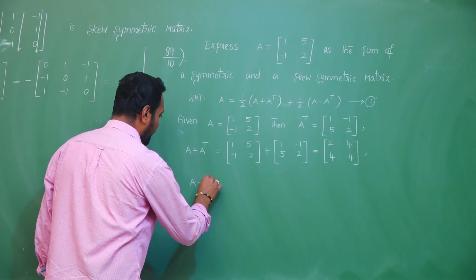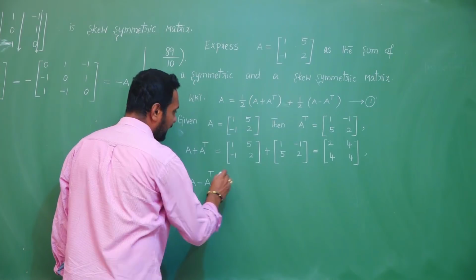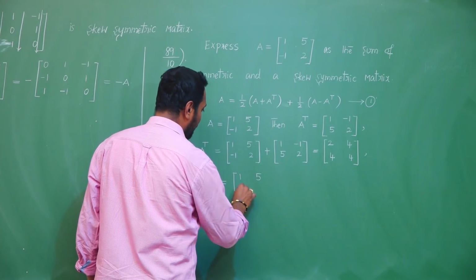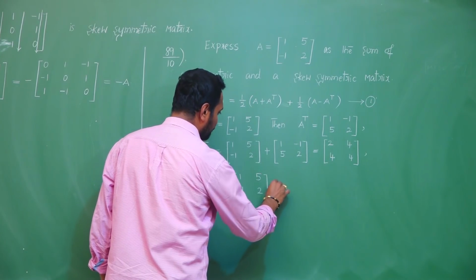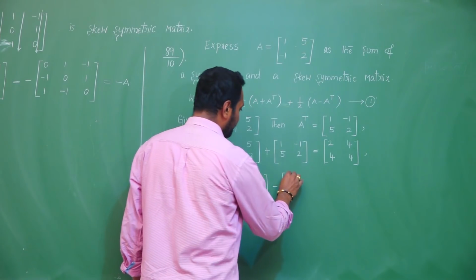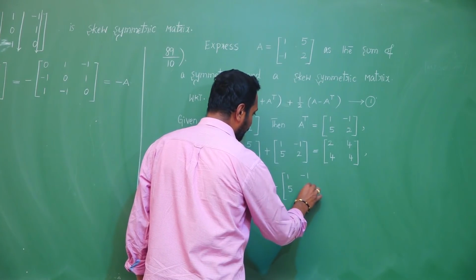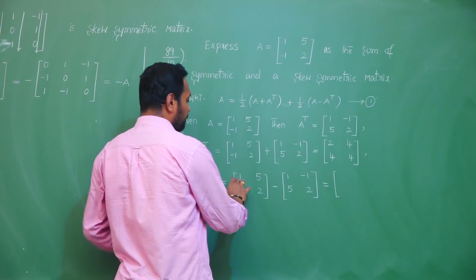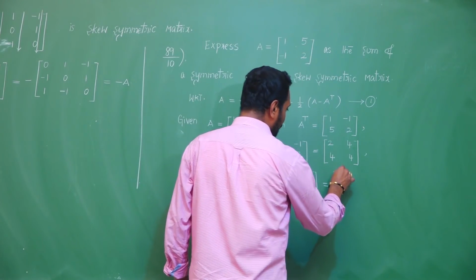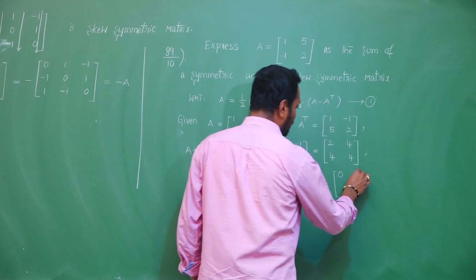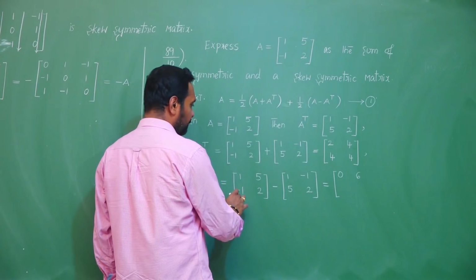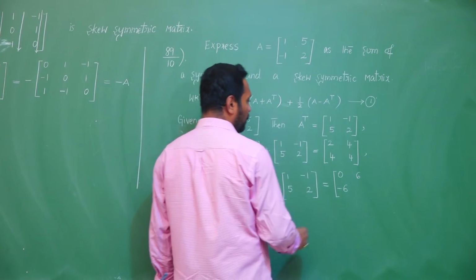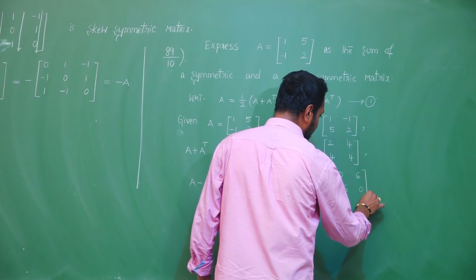Then I have to calculate A minus A transpose: 1 minus 1, 0; 5 minus of minus 1, 6; minus 1 minus 5, minus 6; 2 minus 2, that is 0.